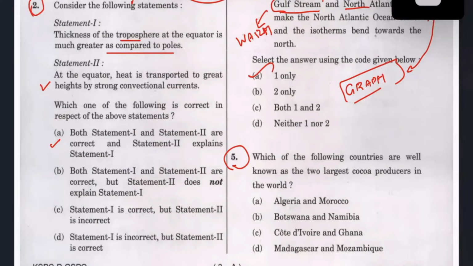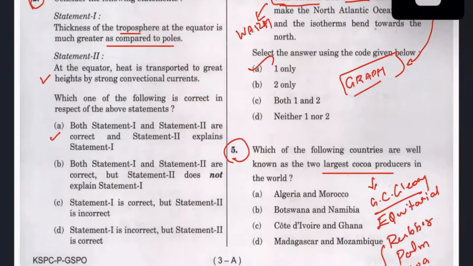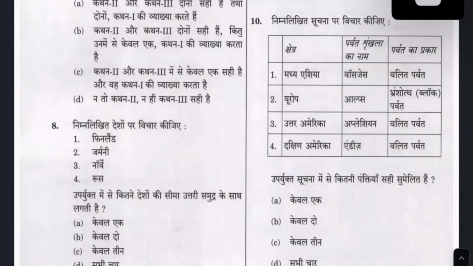This also I'm marking directly, because of the 2 largest cocoa producers. Again, go to GC Leong. Again, check the chapter on equatorial forest. You will find this there. They have given rubber, palm plantation, and the cocoa. This is all there in GC Leong. Don't waste your time in any other material. So the answer is actually West Africa. You will have this part, equatorial forest. So you will have this as an answer. So 5 questions.